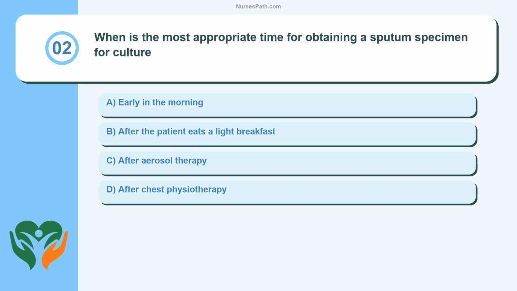Question 2. When is the most appropriate time for obtaining a sputum specimen for culture? Early in the morning. After the patient eats a light breakfast. After aerosol therapy. After chest physiotherapy.